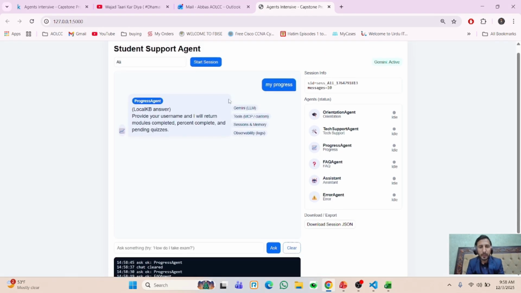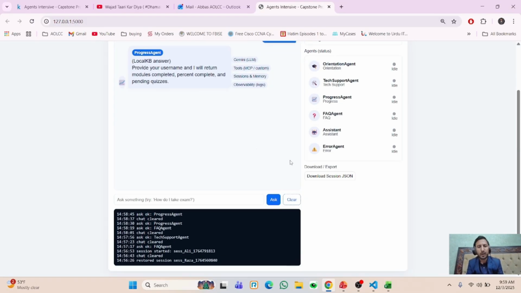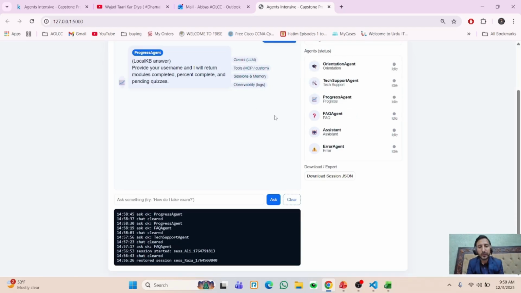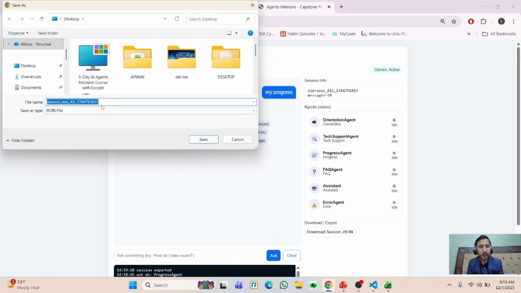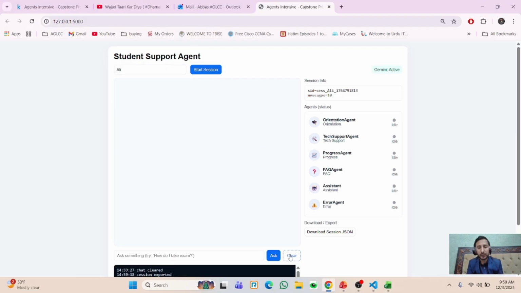If I ask for my progress, the progress agent is responding. It's the same like this: if you ask, the orientation agent will ask for your request. And for example, if you are asking tech-related questions, like your portal is not working or something, the tech agent will reply back to you. So you see the Gemini is active, and this is our session, and you can also download the JSON file wherever you want. And you see the session is saved, and you can also check by yourself. And let me just close this session.